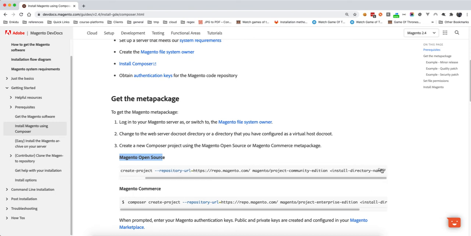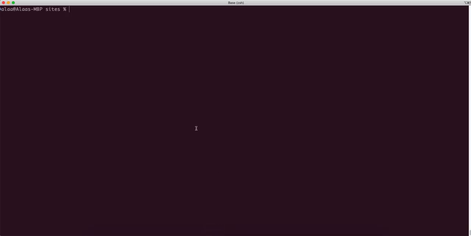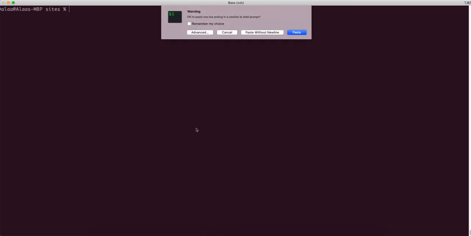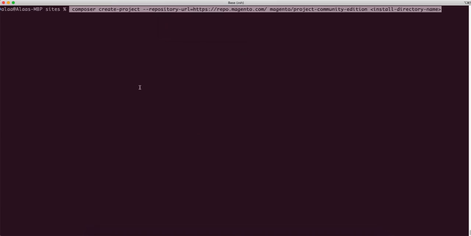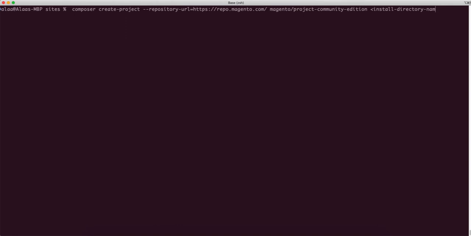So I'm going to copy the command and go to the command line and paste it. Paste without new line. In this way we are going to give it a directory, the project name you want to give it. So I will name it Magento site, just Magento site.